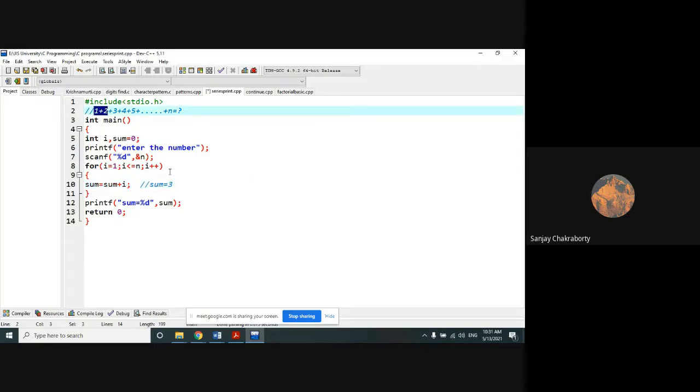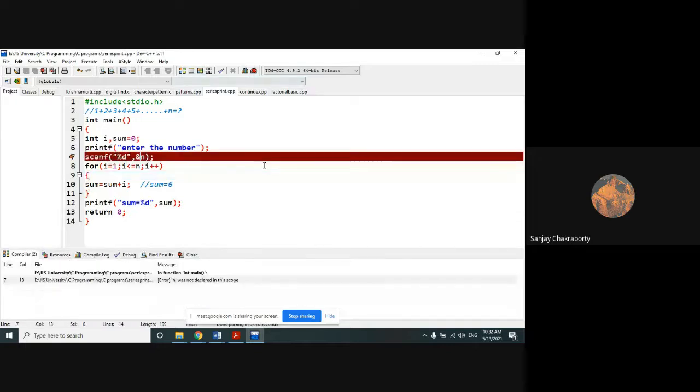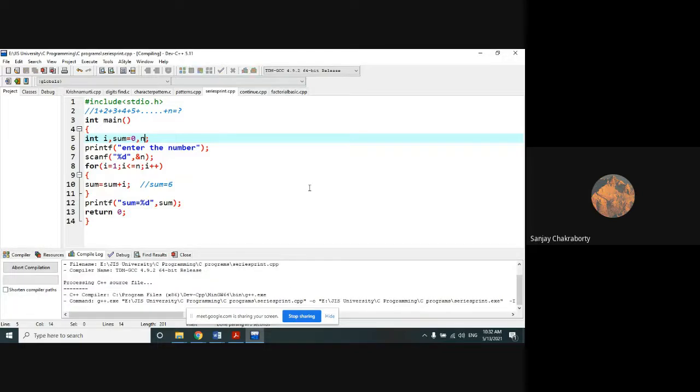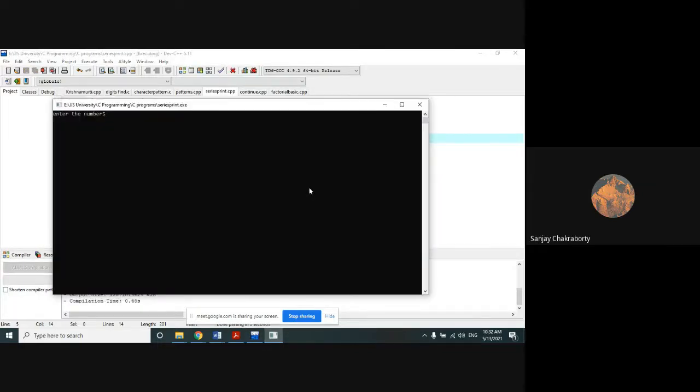Up to this, we have made the sum. Again, the loop will increment, and I becomes 3. So when I becomes 3, what was the previous value of sum? That is 3. And what is the new value of I? That is also 3. So total 3 plus 3, 6. What is the current value of sum? It is 6. So 3 plus 2 plus 1 means 6. In this way, the loop will iterate until it reaches the range of the given input of the user. Okay. So this is the logic, and this is the simplest logic. I didn't declare the n that we mentioned. Suppose up to 5, I am going to do the series.